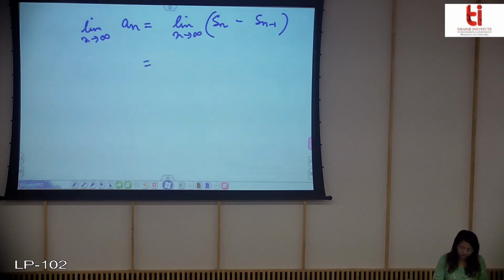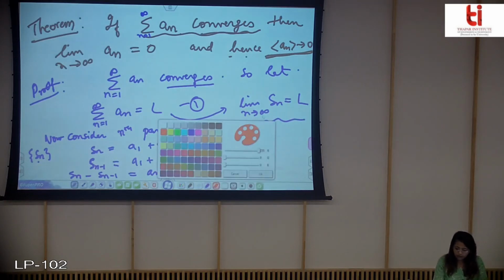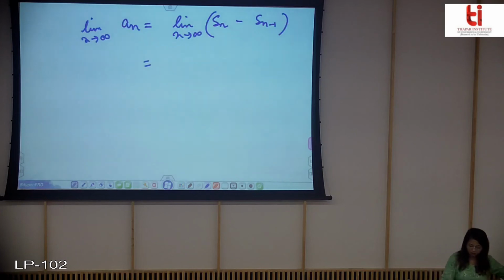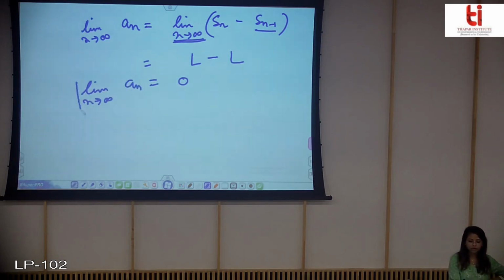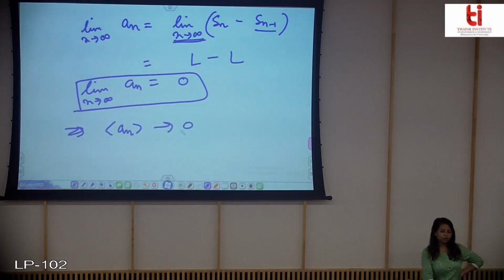Now see, you already have this thing, that limit Sn is equal to L. So this will be L minus L, because obviously n is going to infinity, so this also has the limit L. So this will give you limit n tending to infinity an is equal to 0, and this implies that the sequence is converging to the value 0.